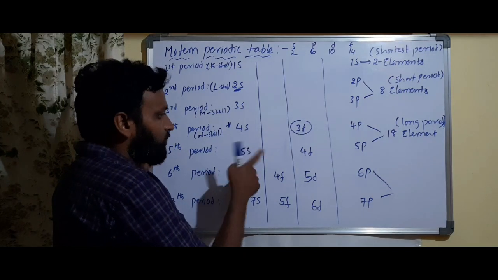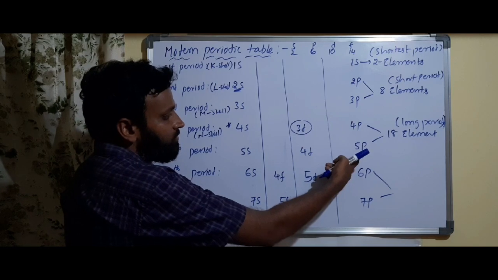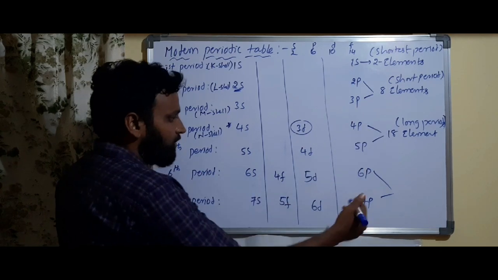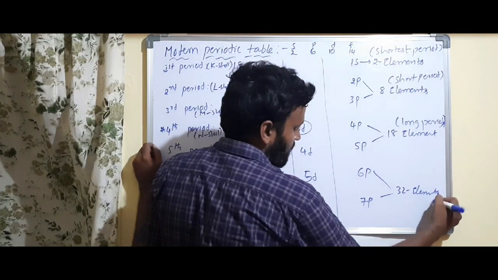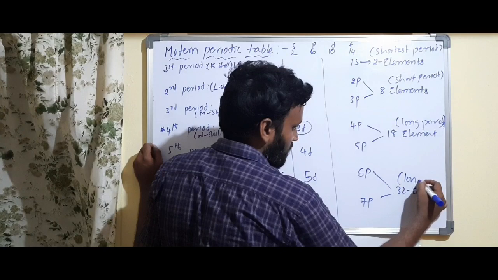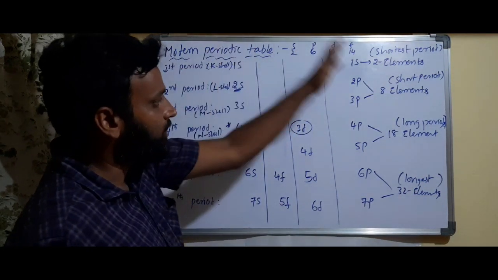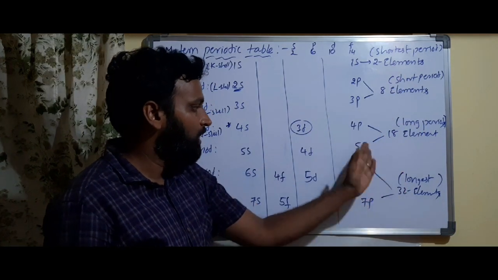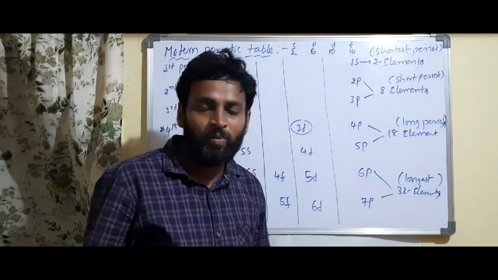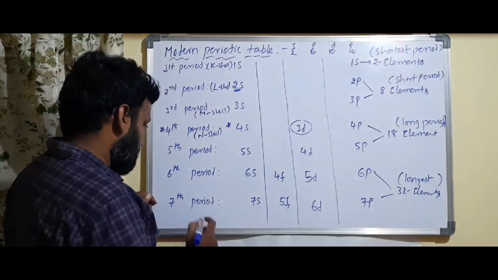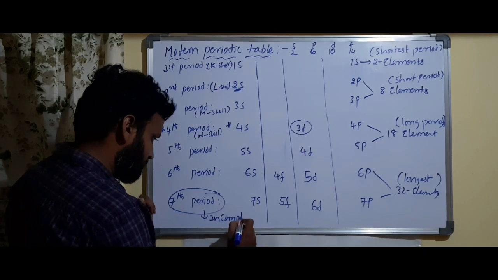Understood? I told you that already. s can have a maximum of 2, d will have 10, p will have 6, so total 18. Here, 32 elements are present. So these are called the longest period. Shortest period, short periods, long periods and longest periods. And the 6th and 7th periods consist of a maximum of how many? 32. This 7th period is also called the incomplete period.